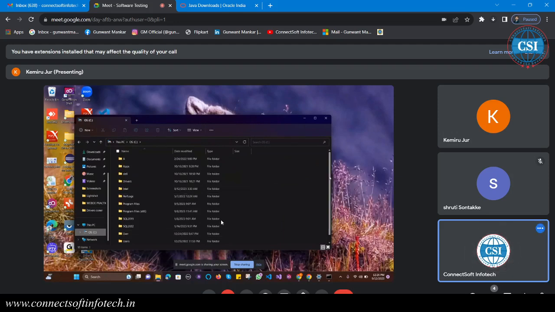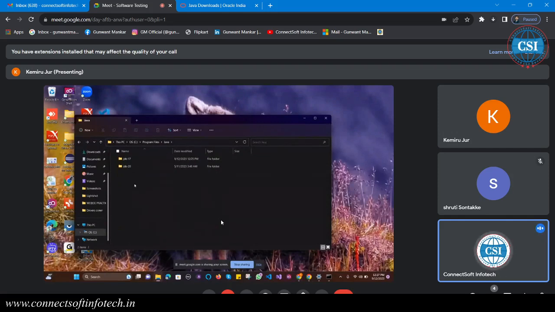The 64-bit Program Files folder, not this one, this is the x86. We installed the 64-bit. In Program Files we have Java. Just see the Java folder, and we have 17.